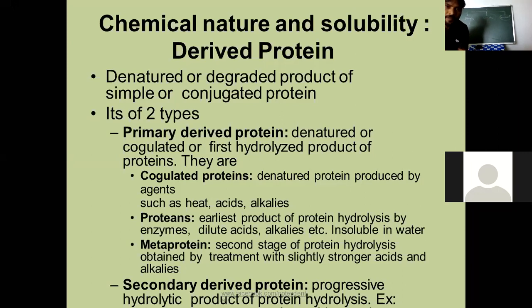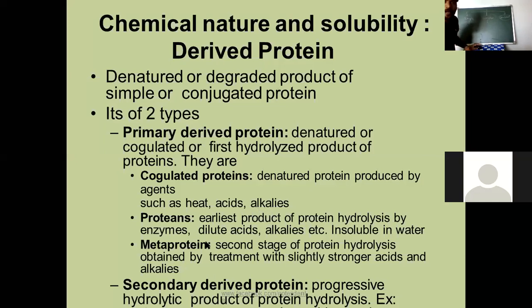Right? Next, proteans. Observe that spelling, proteans, right? Proteans are the earliest product of protein hydrolysis by enzymes, dilute acids, alkalis. Here, hydrolysis by the enzymes, dilute acids, alkalis. For example, insoluble in water. Whatever products are formed by hydrolysis by enzymes and dilute acid are known as proteans. Proteans, important for entrance exams.